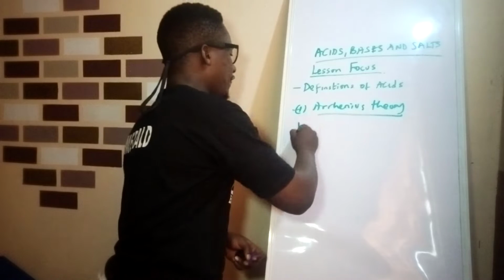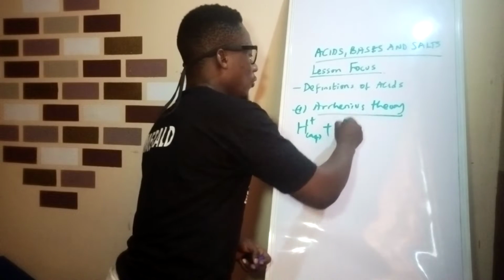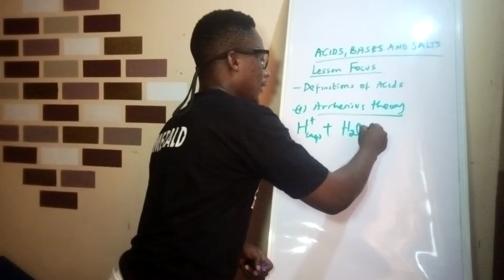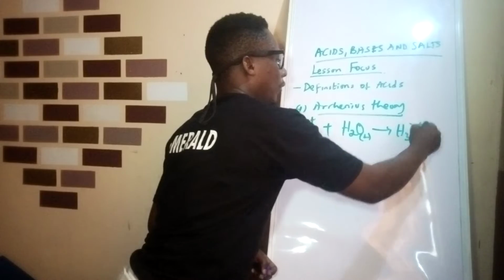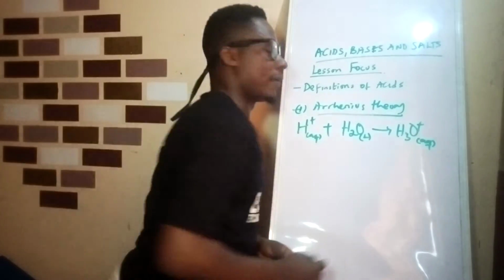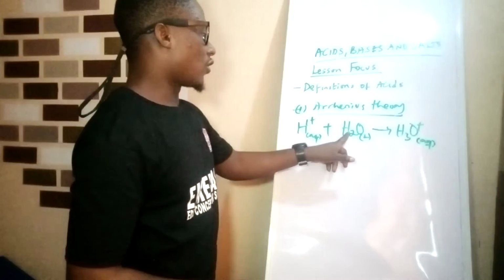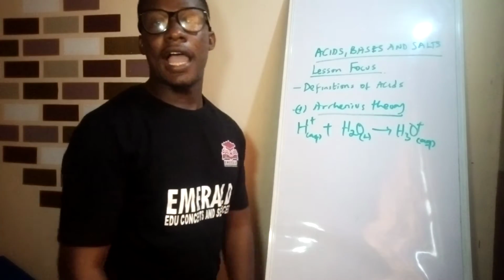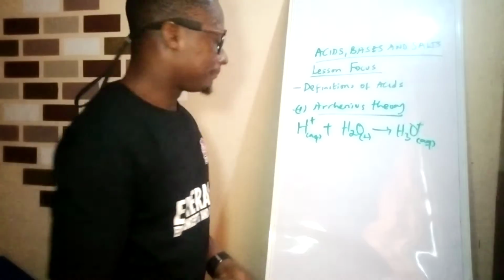So when you have H+ dissolved in water, it produces H3O+, which is our hydronium ion. That's Arrhenius definition of an acid.